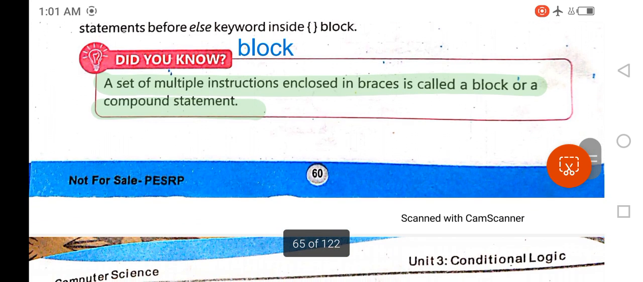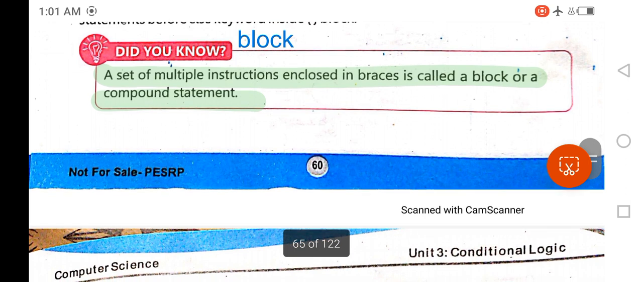What is a block of statements? So its answer is as follows, only one and a half lines: a set of multiple instructions enclosed in braces is called a block or a compound statement. So this question can be asked in two forms: what is a block, or what are compound statements?